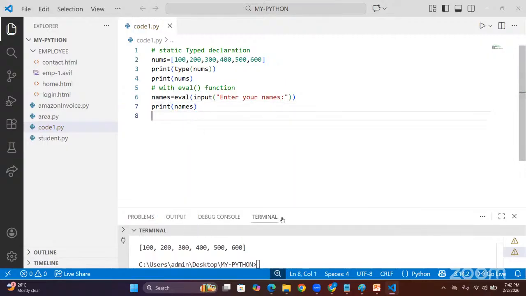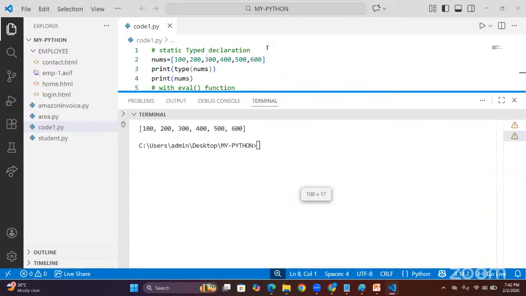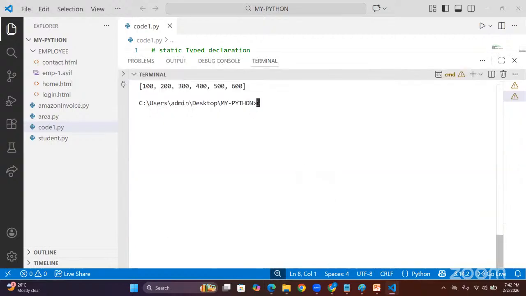Save it and run the application. Look here. Just run your code, sir. Enter your names. Then use square brackets. Your first name is Tony. Second name is something, Sai. And one more name I am giving, something, Raghu.